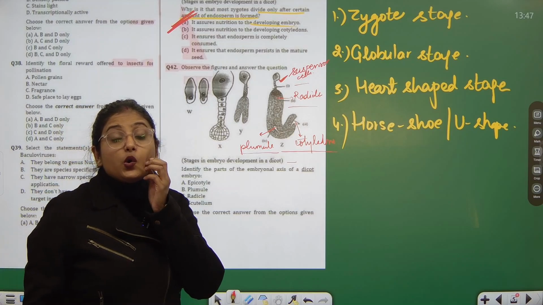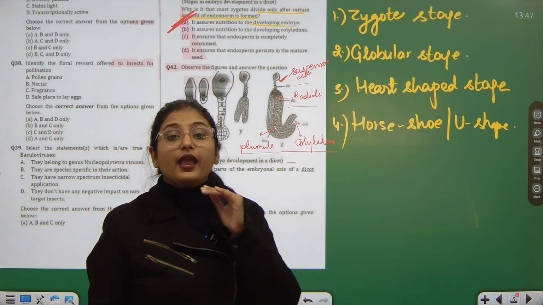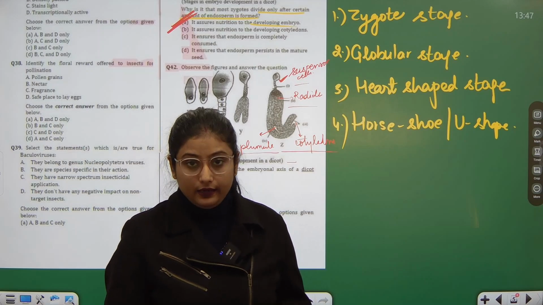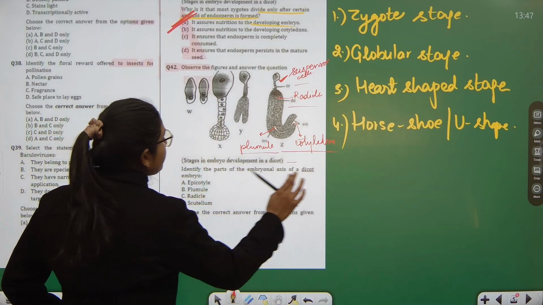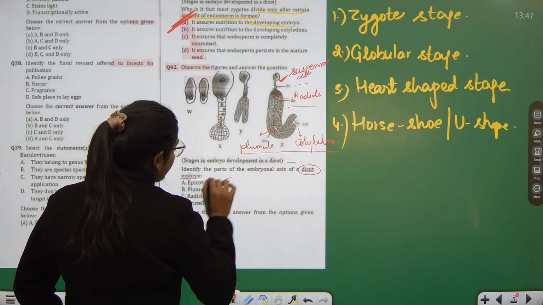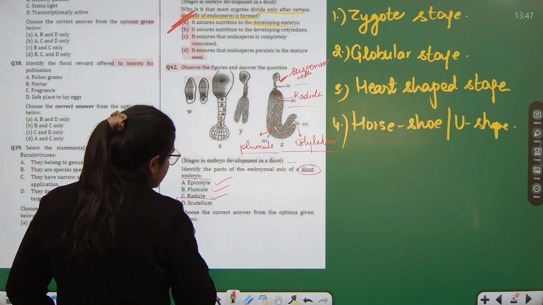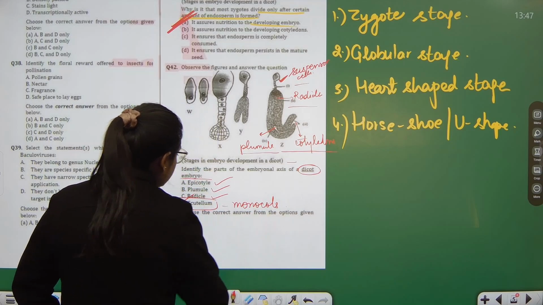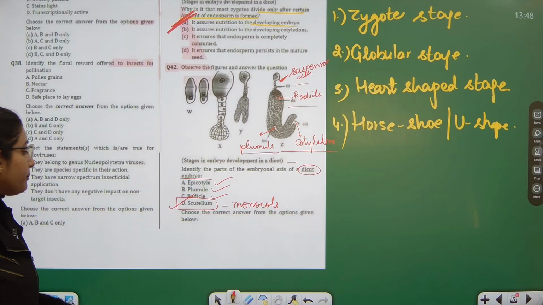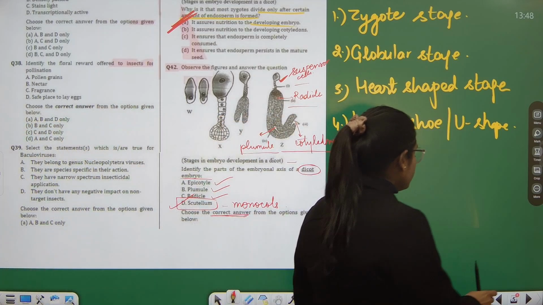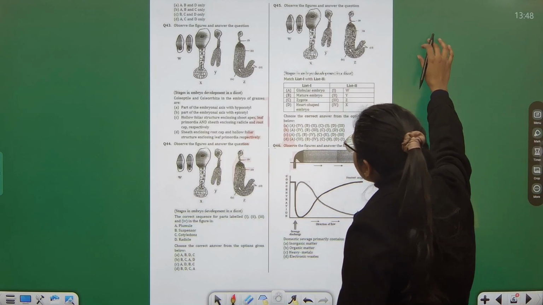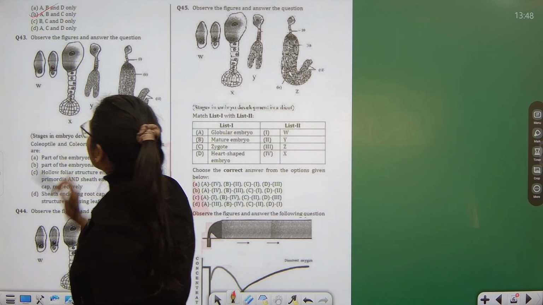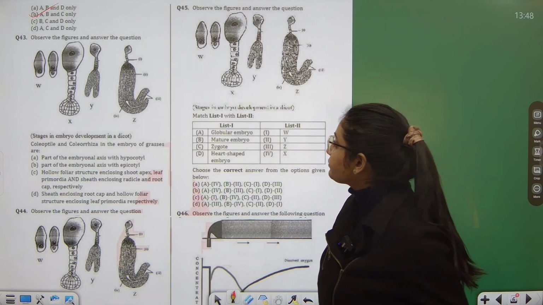The one which grows into shoot, we call it as epicotyle, while the opposite which grows into root, we name it as hypocotyle. Okay. So parts of embryonal axis of a dicot embryo is epicotyle, plumule, radicle, but this scutellum is seen in monocots. So this is the one which we do not see, but we have to choose the correct answer. Now if I see, the correct answer will be A, B and C only, because we do not want to include scutellum. Correct.